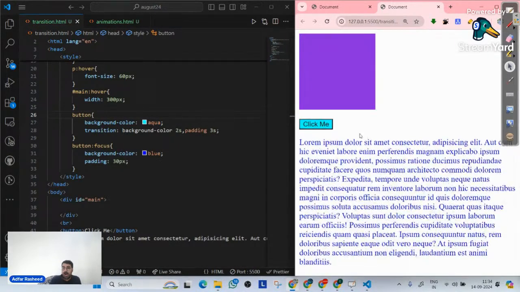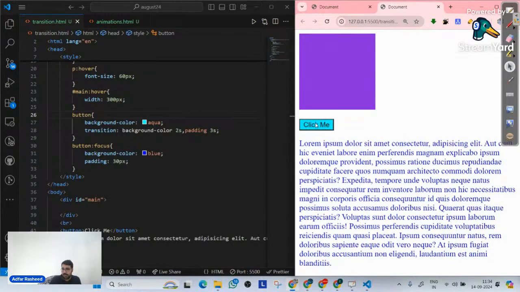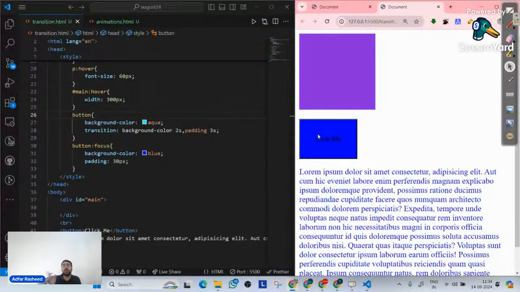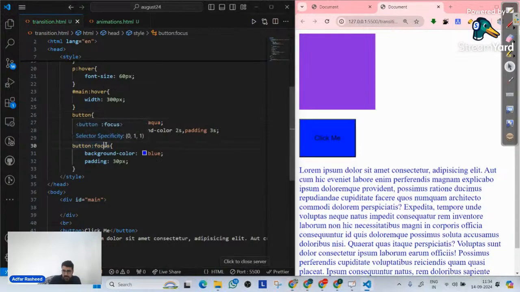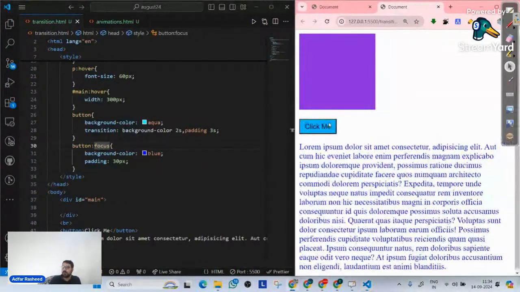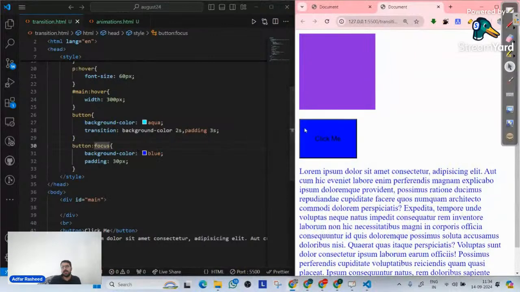So are you saying how it goes back to normal? Is that what your question is, Sumit? When I click on it, it receives focus. No, when we do not click on it again, it will not go back to normal. But what does focus mean? That is one thing that we need to understand here, Sumit. Focus means when you click on it, it simply receives focus, and this pseudo class will be implemented.